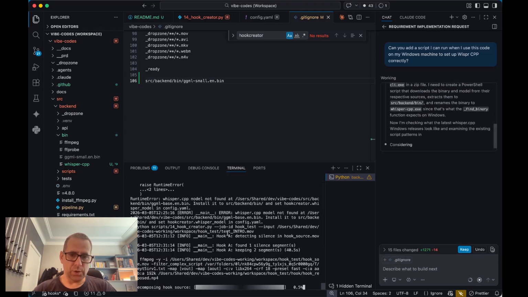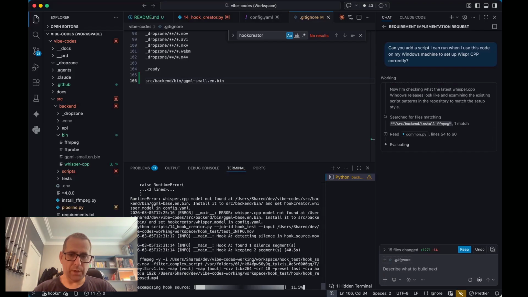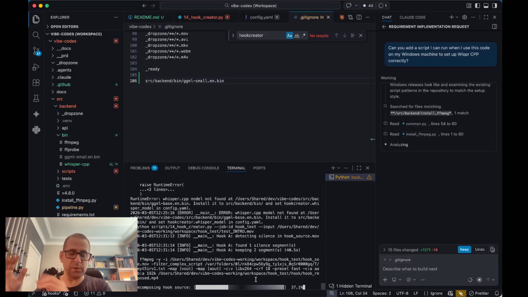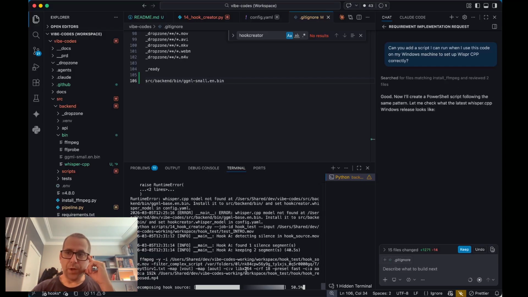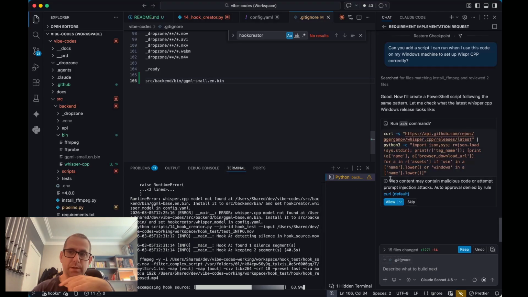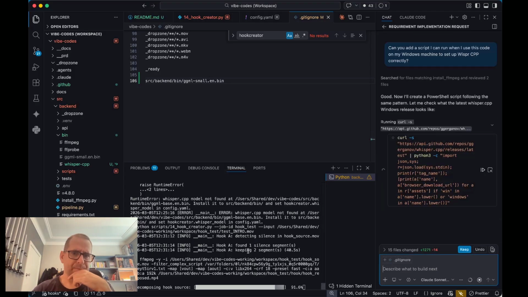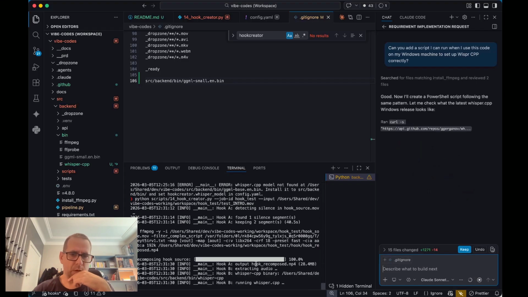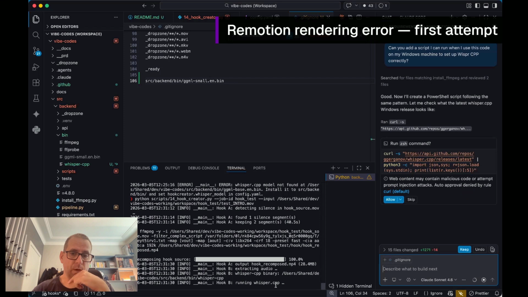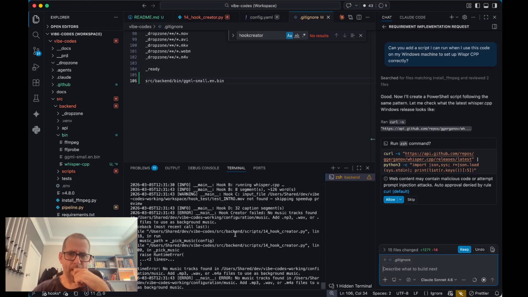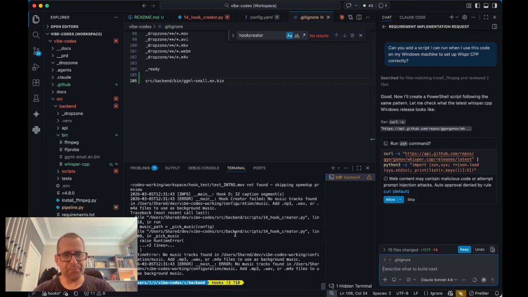It should just do everything again, recomposing the hook, so that's pulling out the left side. Then it will do the audio. This is creating a PowerShell script. Interesting. We'll let that tick along. And it's running Whisper. Awesome. This should be pretty quick, assuming it's not going to crash. Okay, and it's crashed on the music.